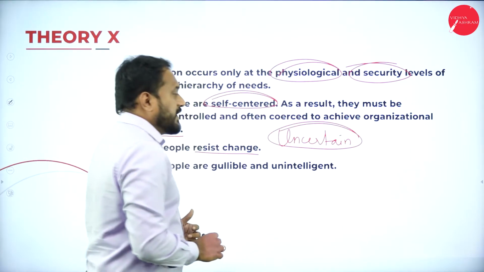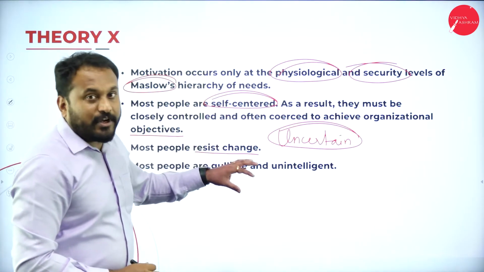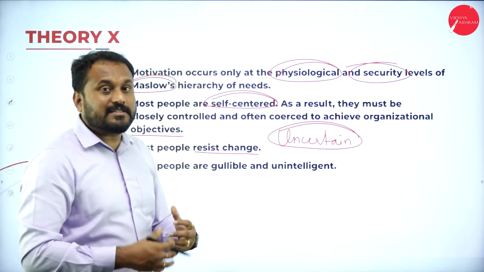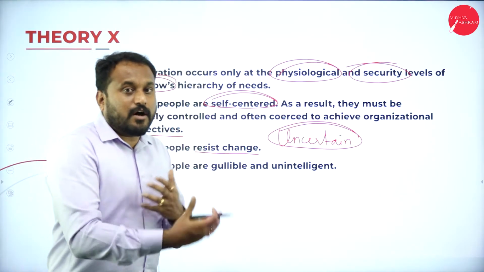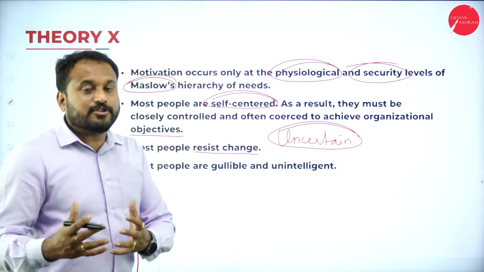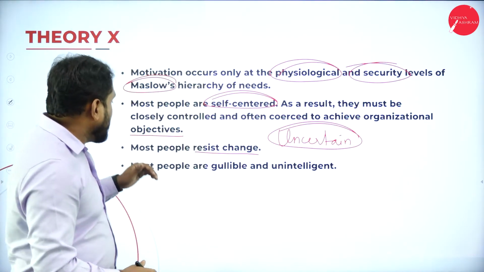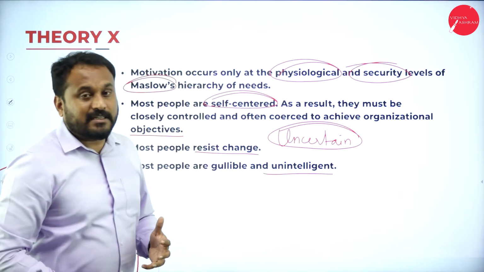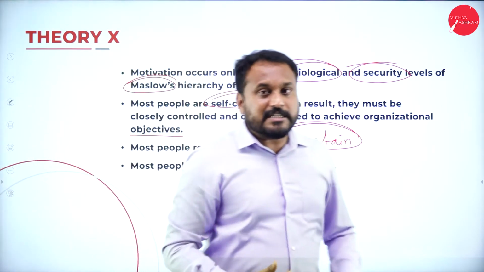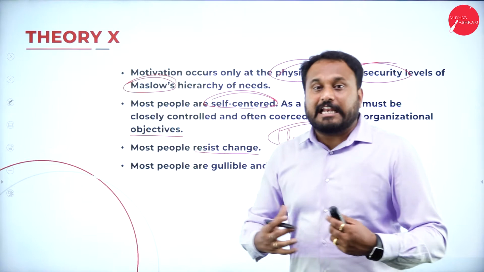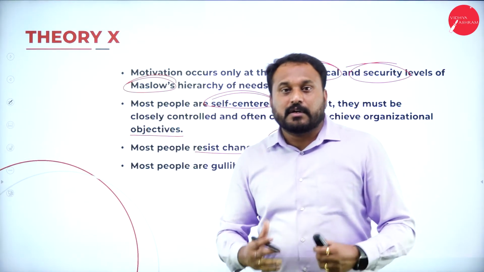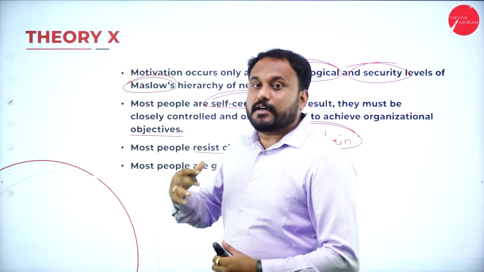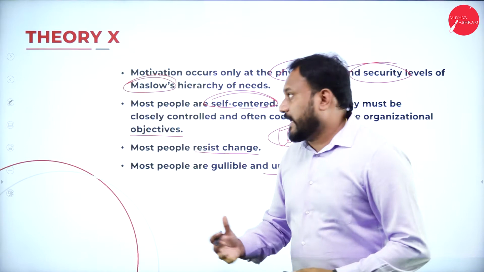The leader will always feel that the people under him can't cope with change, and the leader should always motivate them in a different way. Most people are gullible and unintelligent. Here the leader feels that most of them don't have any knowledge about how to go for it. It's like they don't use their brain, they only use their hands. That is how Douglas has portrayed theory X.